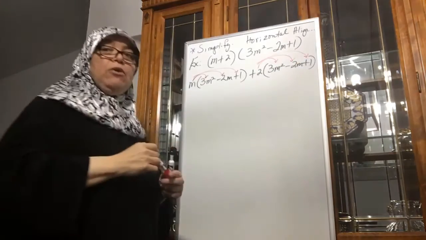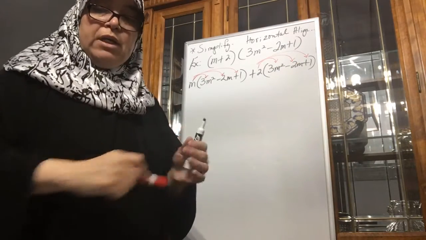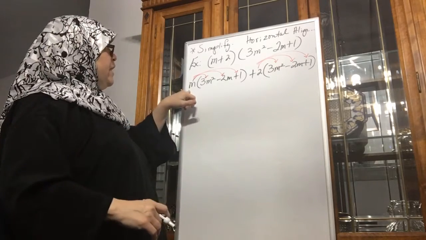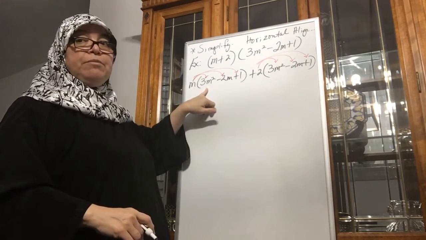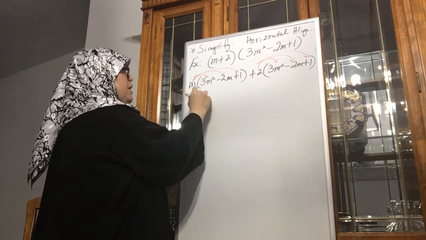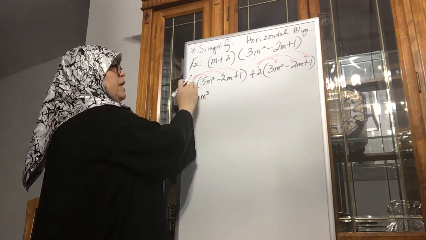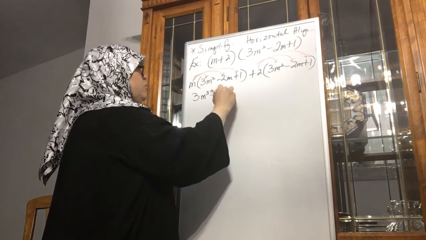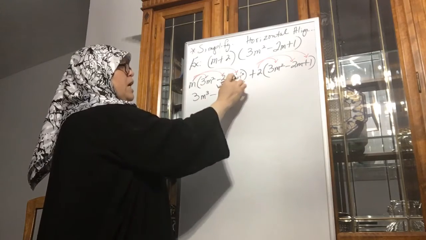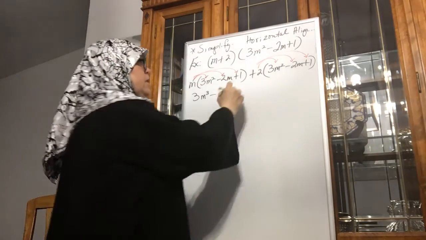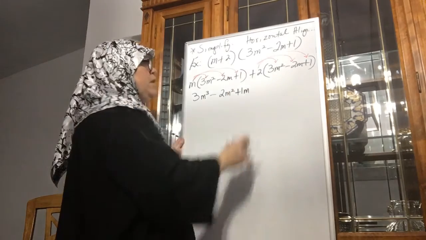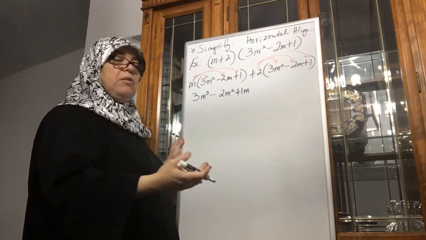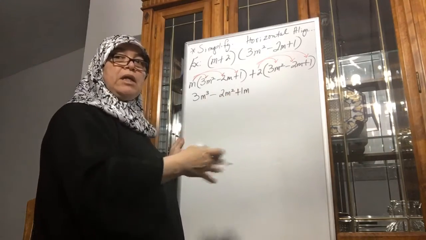Now, do I need those arrows? No, because by this point, either you know how to multiply or you don't. So here we go, m times 3m squared, it's 3m cubed. m times negative 2m, negative 2m squared. m times a positive 1, it's plus 1m. And maybe within the problem, I know that I keep on showing that 1, it's not necessary, but that 1 probably helps you add and subtract later on.